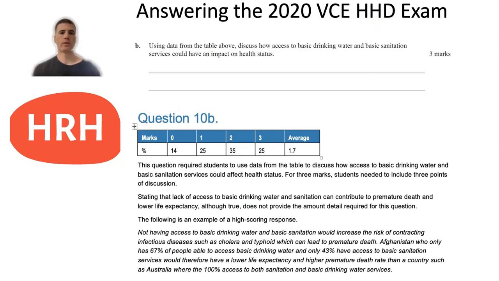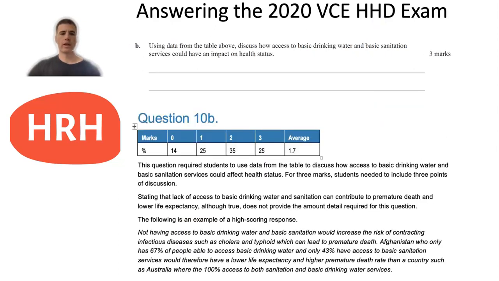Okay, you can also see here that B was worth 3 marks, and it asked you to use data from the table to discuss how access to basic drinking water and basic sanitation services could have an impact on health status. Now, I always try to say to my students, use the obvious data, if you're given a question like this, to make it easy for yourself to answer a question.